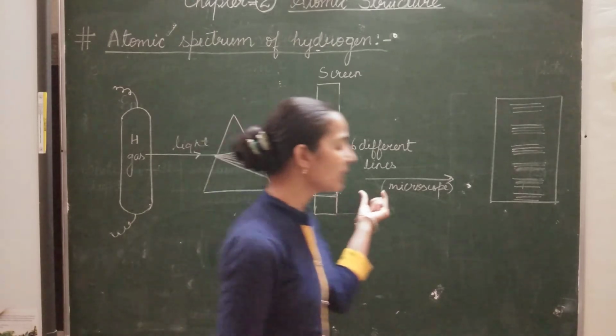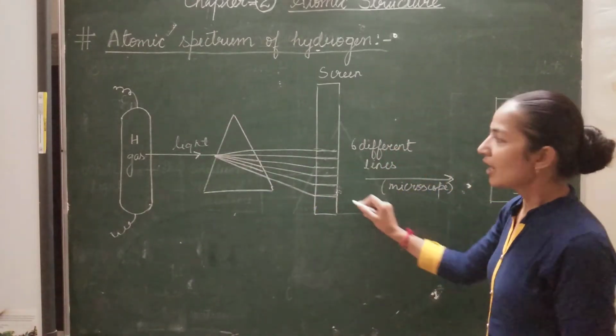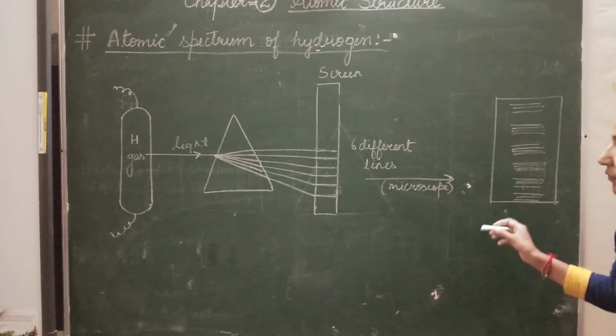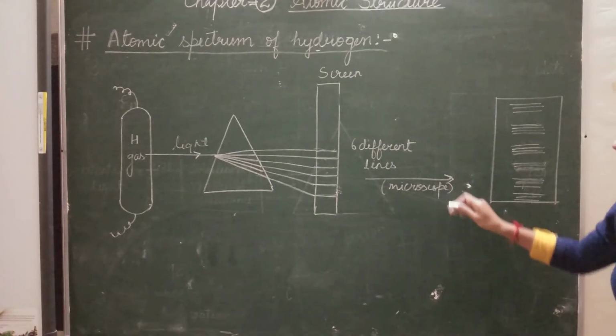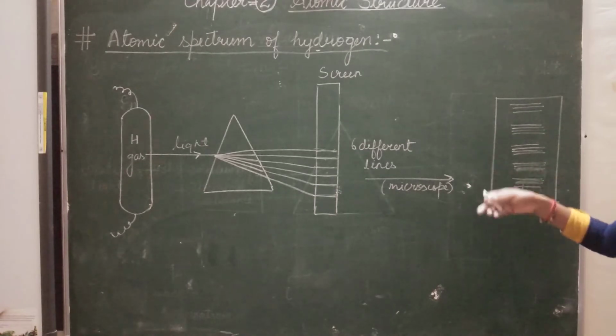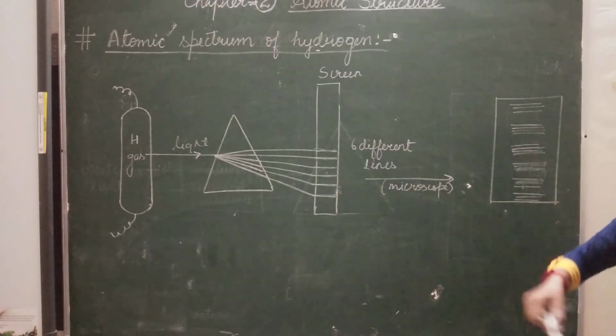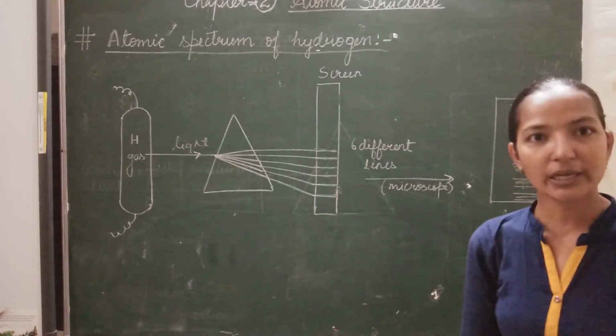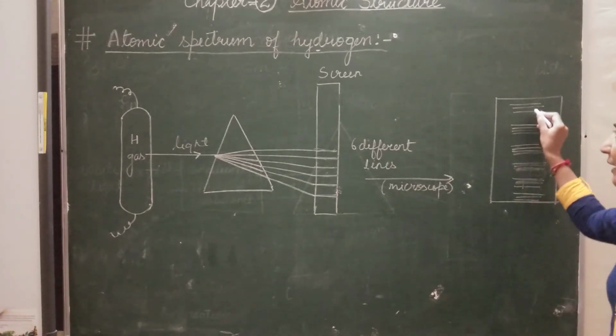When we observe these 6 different lines under a microscope, we come to know that each line also consists of more lines.